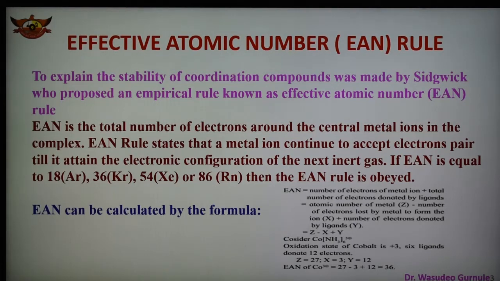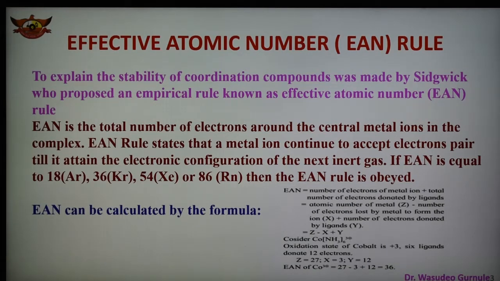Complexes whose EAN value equals the noble gas atomic number obey the EAN rule. If it is less or more than the atomic number of the noble gas element, they do not obey the EAN rule. We are going to see whether the complex obeys or not.